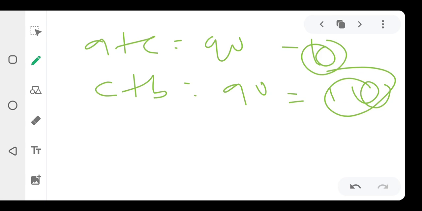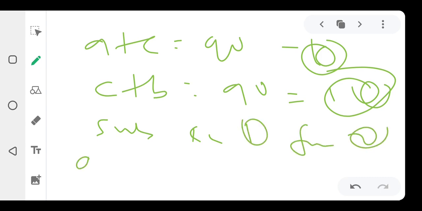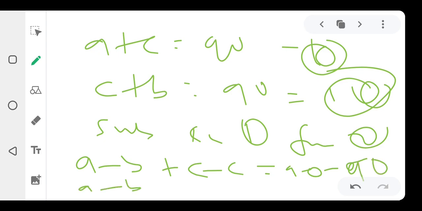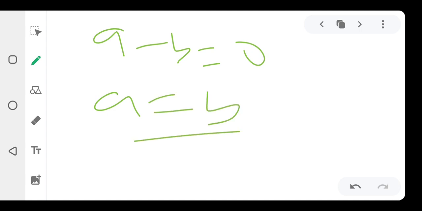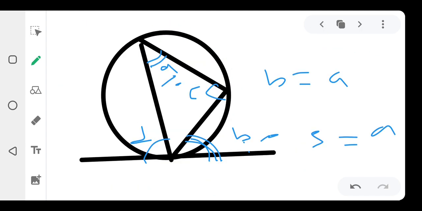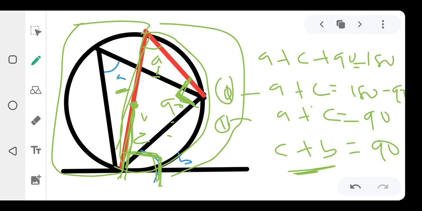So by the time you do this, we subtract equation 1 from equation 2. You get A minus B plus C minus C, right? Is equal to 90 minus 90. Which is what? A minus B is equal to 0. You get now? Because C minus C is also equal to 0. So if you have A minus B equals 0, A is equal to B. So can you now see that this A that is there is equal to this B that is here? You understand now? So the alternate angles theorem: alternate angles are always equal.